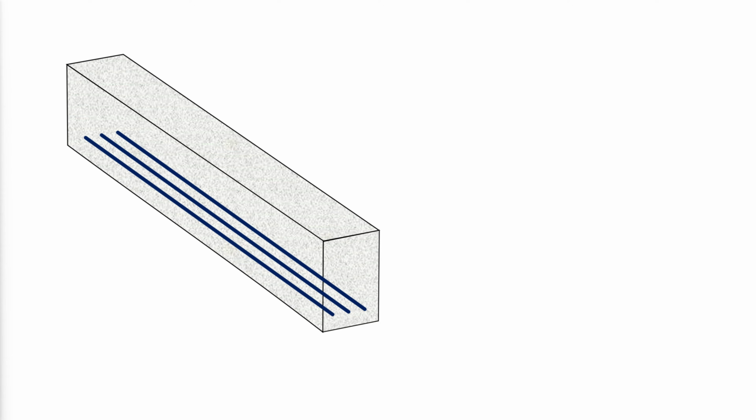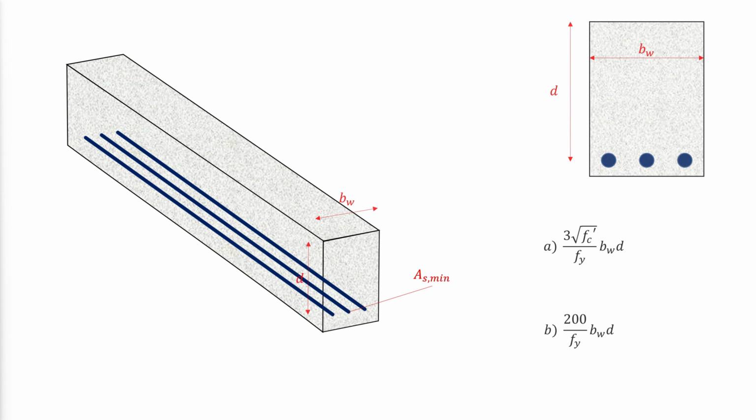A minimum area of flexural reinforcement, As minimum, shall be provided at every section where tension reinforcement is required by analysis. As minimum shall be the larger of A and B. The value of Fy is limited to 80,000 psi.